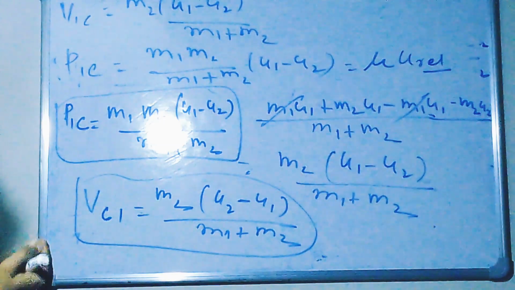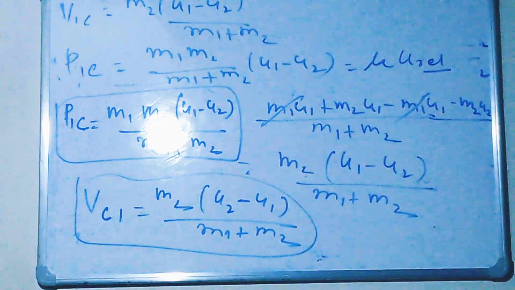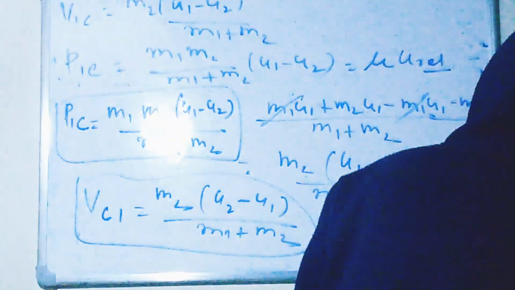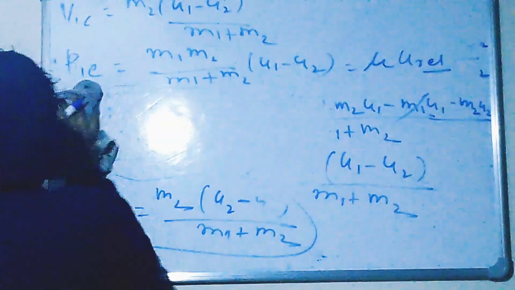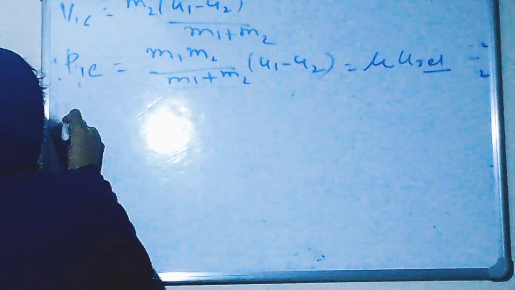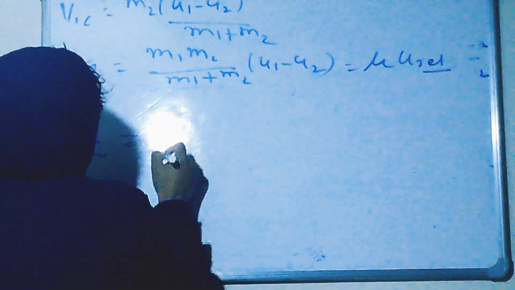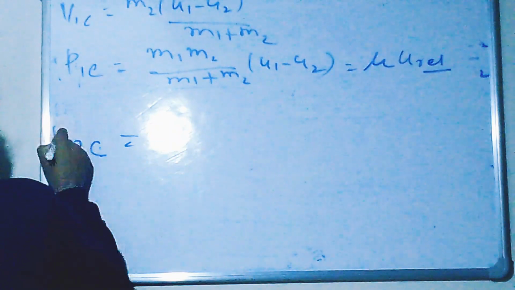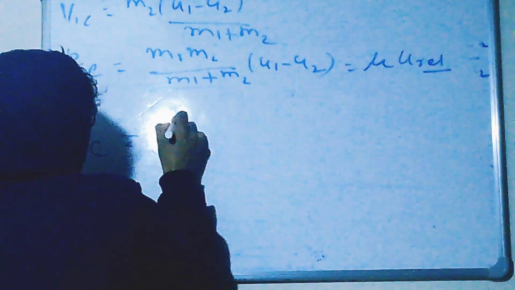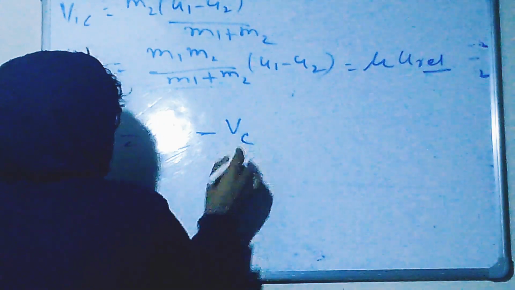Now what is our next target? To find the momentum of block 2 with respect to center of mass. First find the velocity, then it will be easy for us. So what is this? V2 minus Vc.